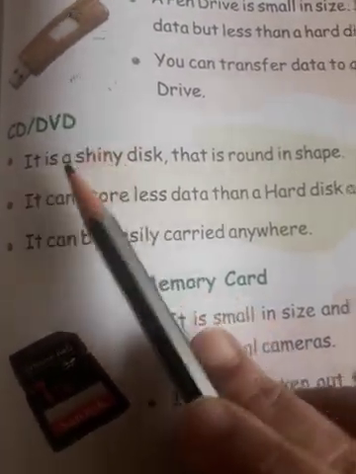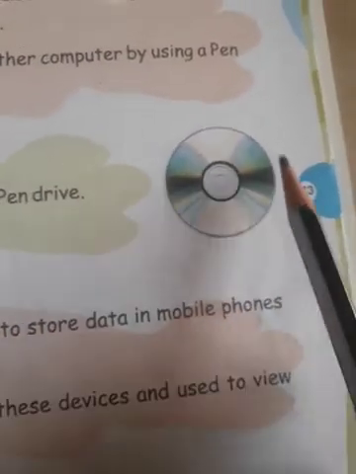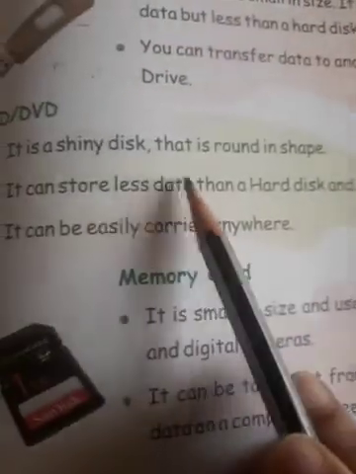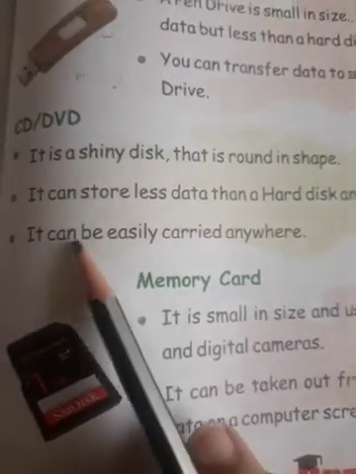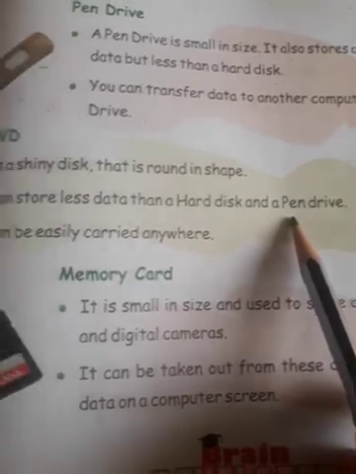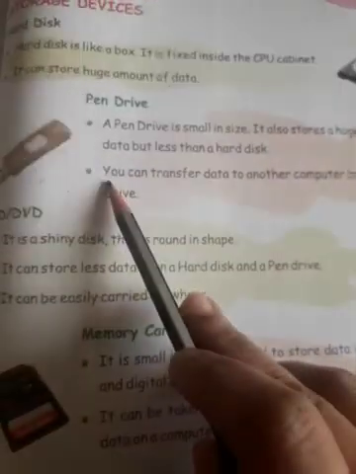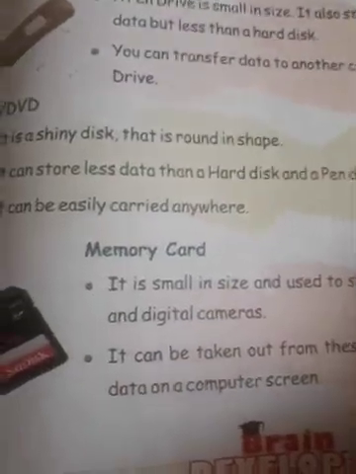CD, DVD. Now you must all know about this CD or DVD. It is the shiny disc that is round in shape. It can store less data than a hard disk and a pen drive. It can be easily carried anywhere.